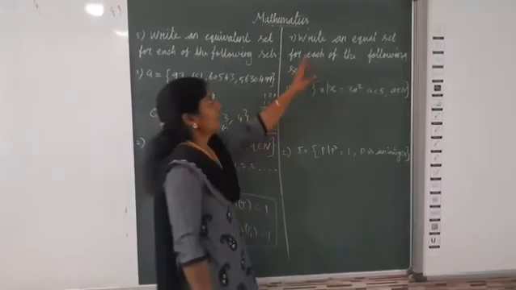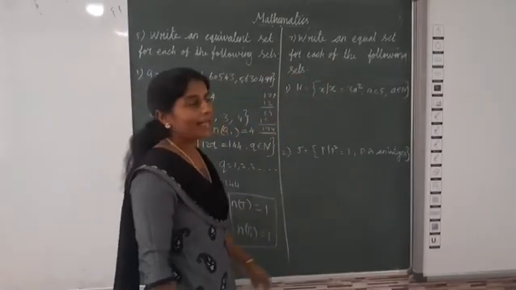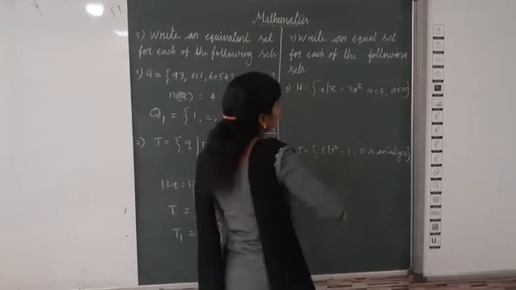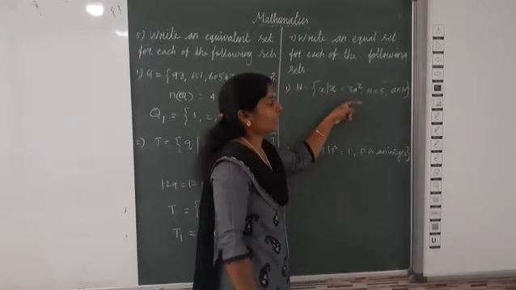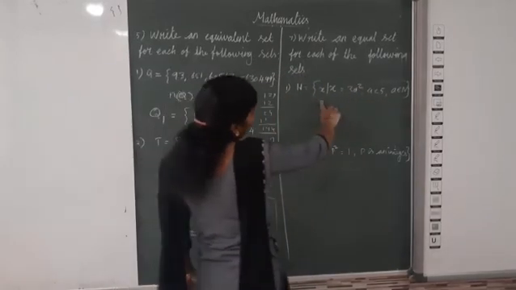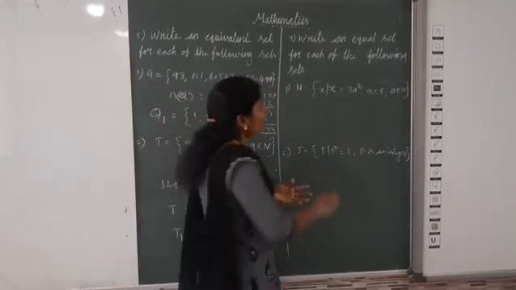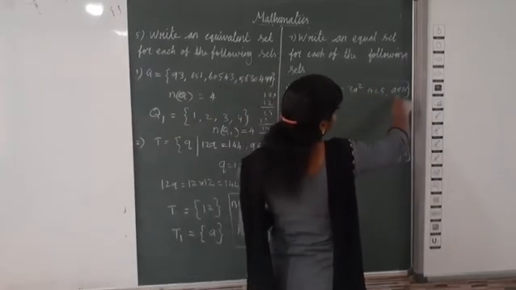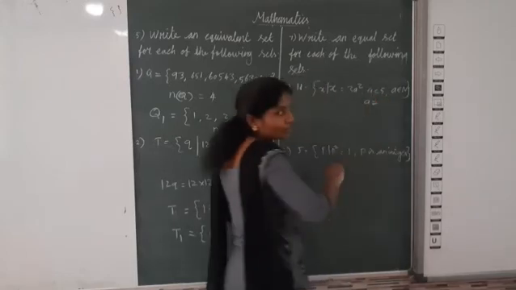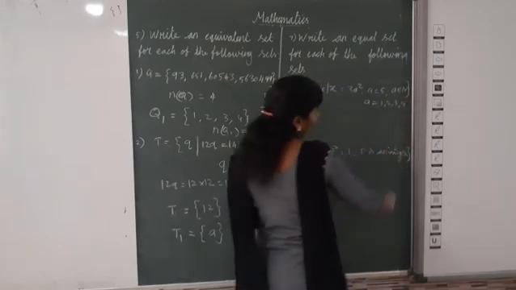Okay. Then the seventh one: write an equal set for each of the following sets. Now here H is equal to x such that x equals 3a square, a less than 5 and a belongs to N. Now listen, we want to write H1. What is H1? Here a is less than 5, a belongs to N, so a is below 5, that is natural numbers, so we can write 1, 2, 3, 4.